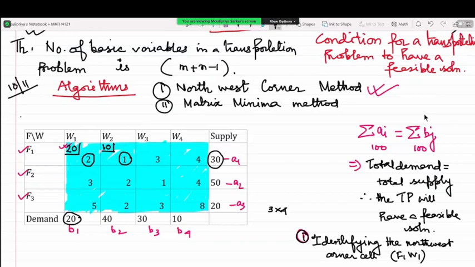Now see, from the perspective of W2, W2 still has a demand of 30 units. So we are going to move to the next northwest corner cell possible, which is this one, and we will be allocating 30 right here. Am I clear with this or not?